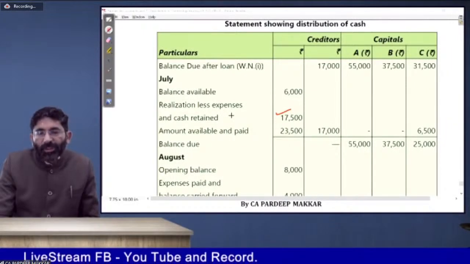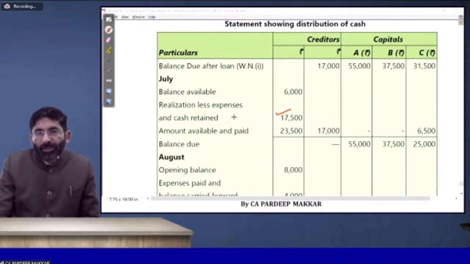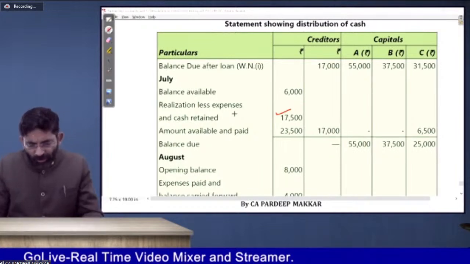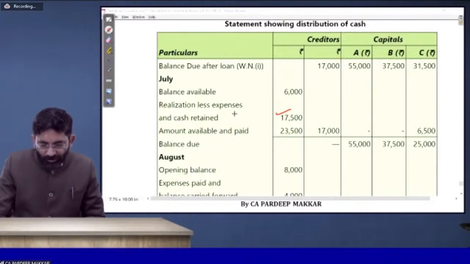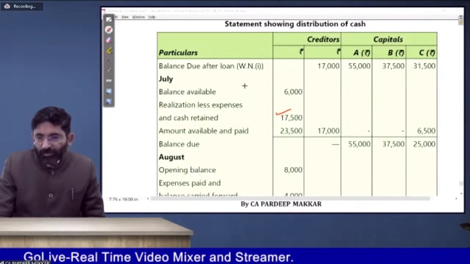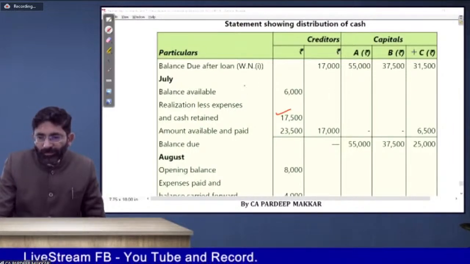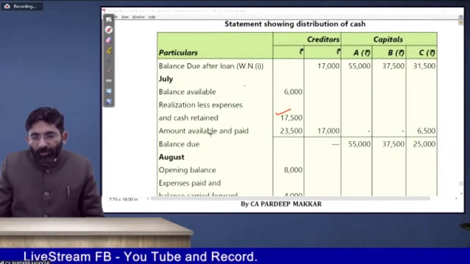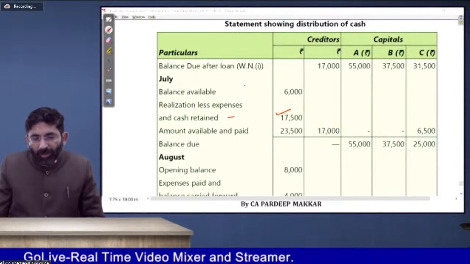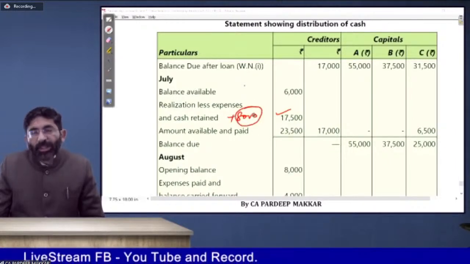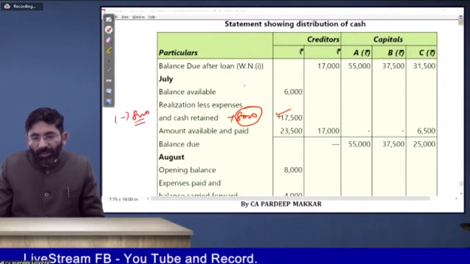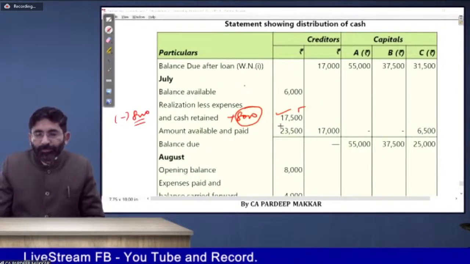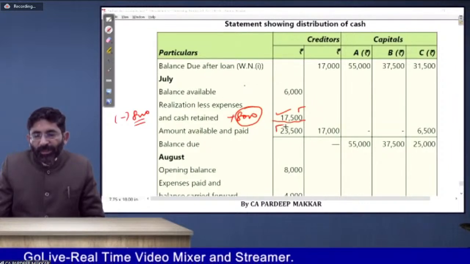How much is your expenses? There is no expense in this. I think there is no expense in this. There is no expense in this. Okay. So that is to be deducted. Means we have another 8,000 also with this, but that 8,000 is not allocated. So total amount realized, whatever the total amount realized minus, we have to make 8,000 and get the balance, that is 17,500. Now total amount is 23,500 that will be allocated.